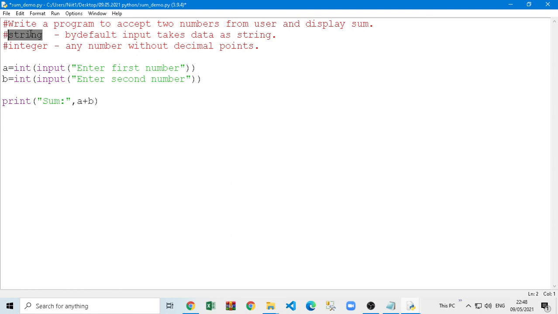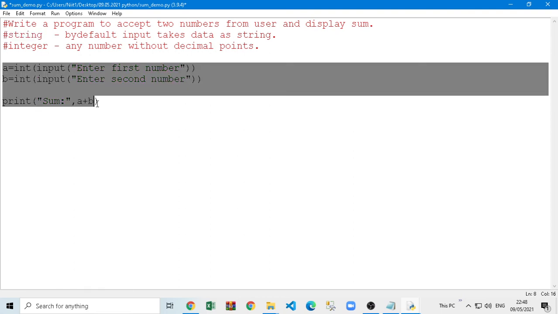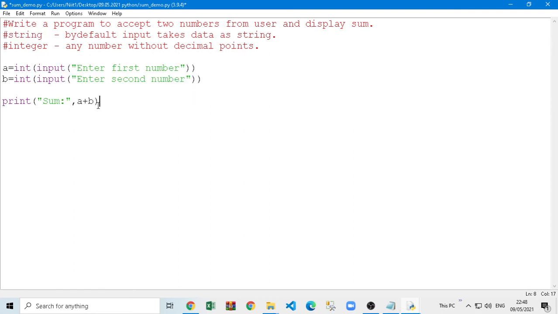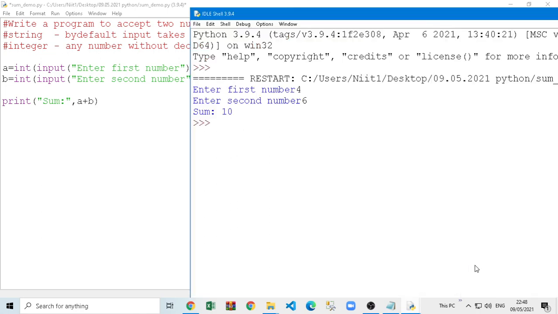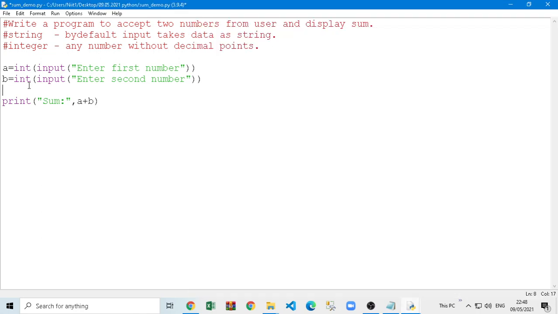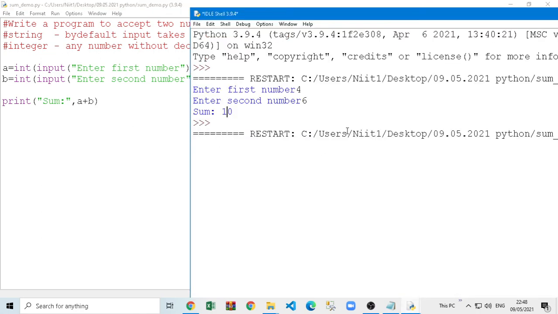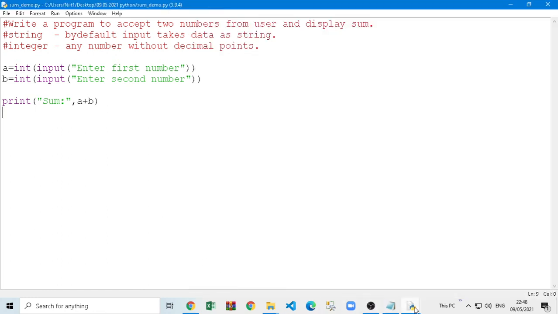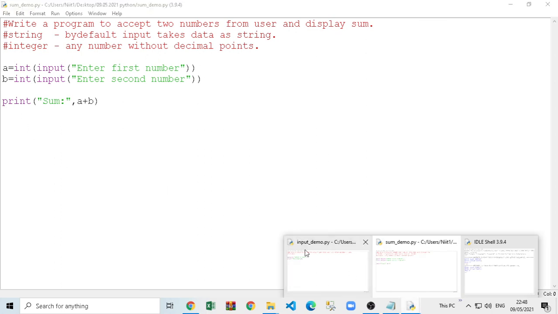We'll see all these different types of data in detail, but currently we tried this program so you can get the idea of Python code, how it works. So you can see now it's giving me the answer. You can run your program again and try putting different numbers. If I put 4 and 5, it's giving me 9 as the answer, which is again correct. 4 plus 5 is 9. So in short, if you want to create a simple program, you can write print.